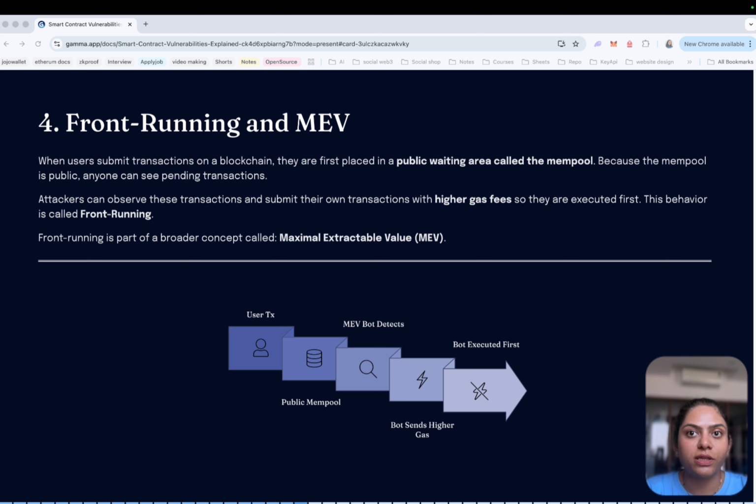Our next topic is MEV front-running attacks, which are extremely common in decentralized exchanges. To understand these vulnerabilities, we first need to talk about something called the mempool. When you submit a transaction on a blockchain, it is not immediately included in a block. Instead, it first enters a public waiting area called the mempool. This is where pending transactions sit before validators include them in a block. The important thing to understand is that the mempool is public.